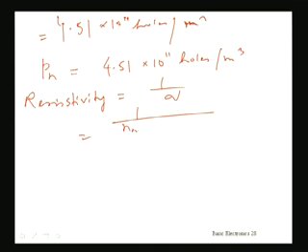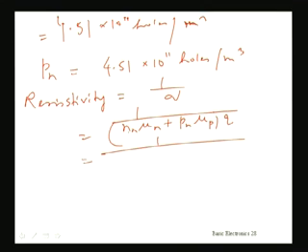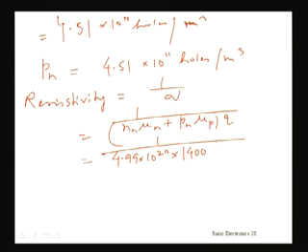Sigma is equal to Nn mu n plus Pn mu p into Q. So it will be equal to, here Nn electron concentration is 4.99 into 10 to the power 20 into mobility of electron, which was 1400 cm square per volt second. So I will be converting everything to meter unit.